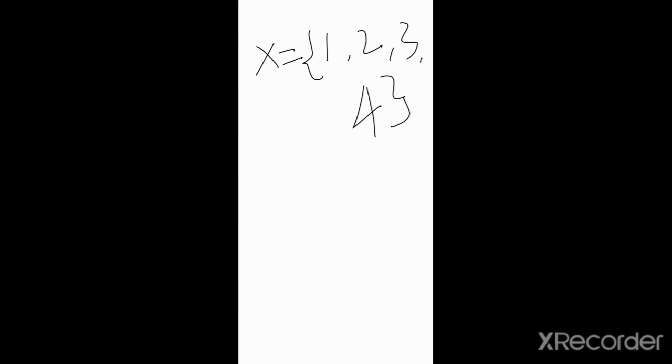Out of the remaining 8, at least 6 should be topologies on X, and T9 and T10 should not be topologies on X. You have to create families like that, where T9 and T10 are not topologies on X. So it is homework. Everyone, you have to try this problem and write it in your book, and you can send it in the WhatsApp group, or you can send it to me personally also.